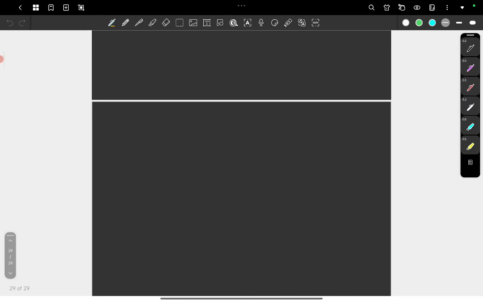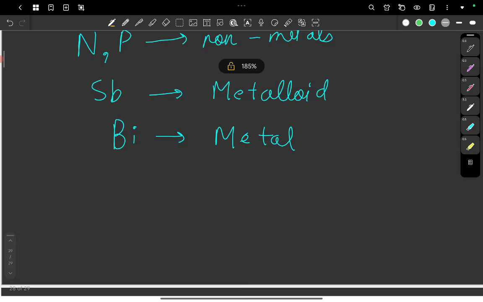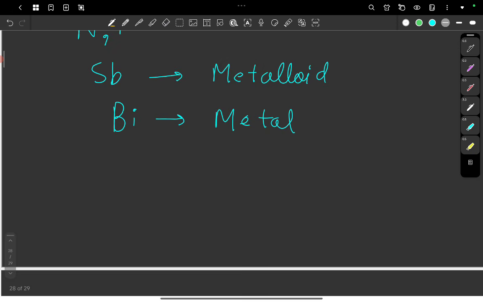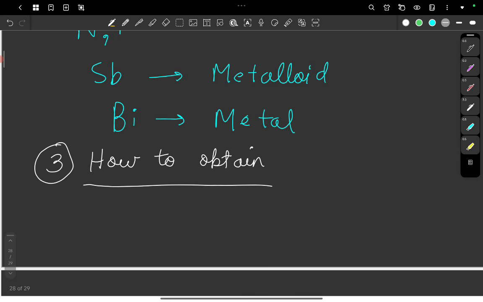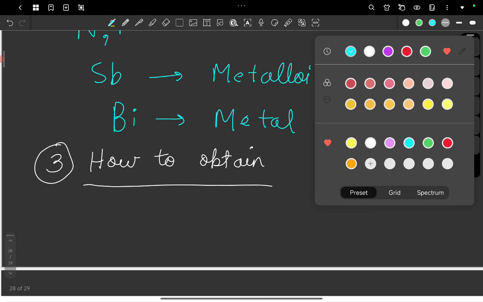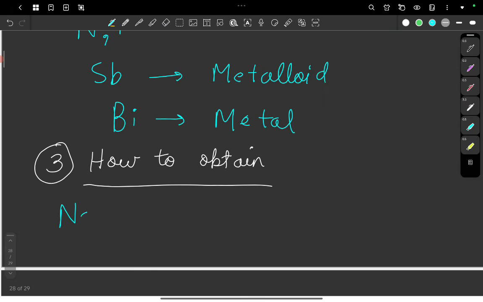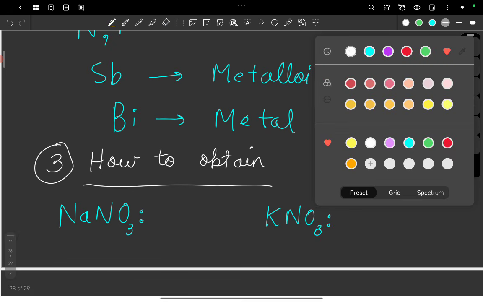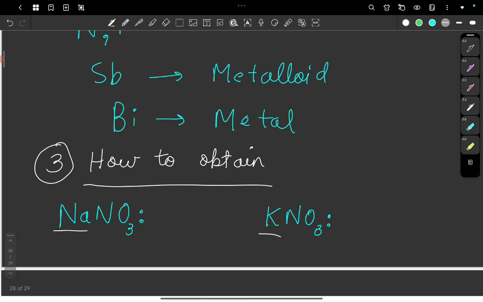Now let's talk about the very small amount of information NCERT mentions about their obtaining. Let's title this How to Obtain. The NCERT only mentions 2 ores of nitrogen and does not mention any for the rest as far as I know. So the ores for nitrogen are NaNO3 and KNO3. It's very easy to remember because there's sodium here and potassium here.